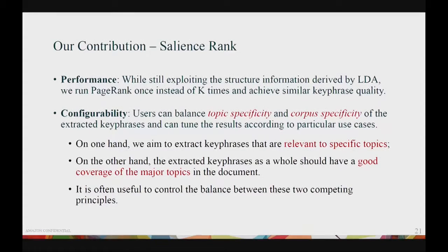It is, therefore, useful for a keyphrase extraction algorithm to have an internal switch controlling the extent to which our results skew towards specific topics, or conversely, the extent to which they generalize across all the topics.